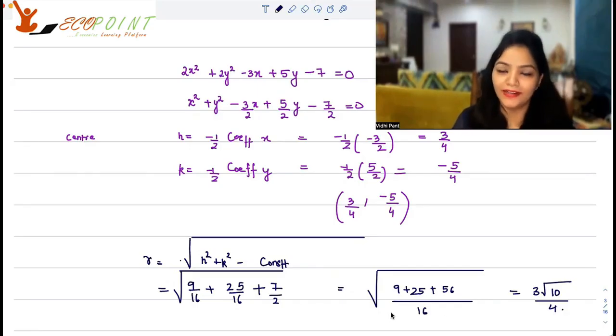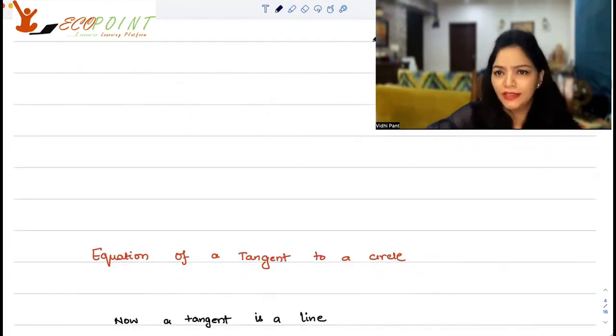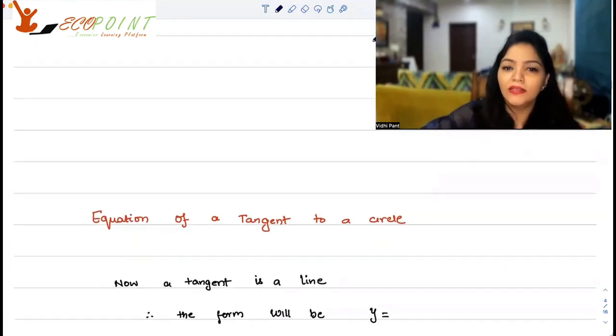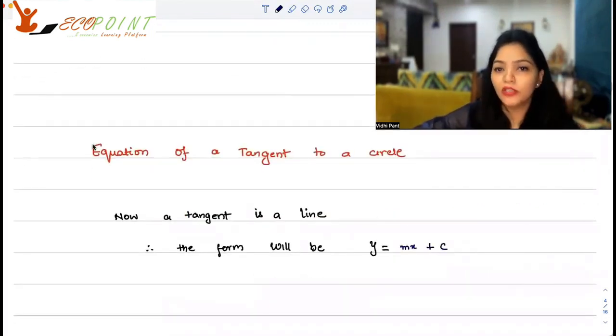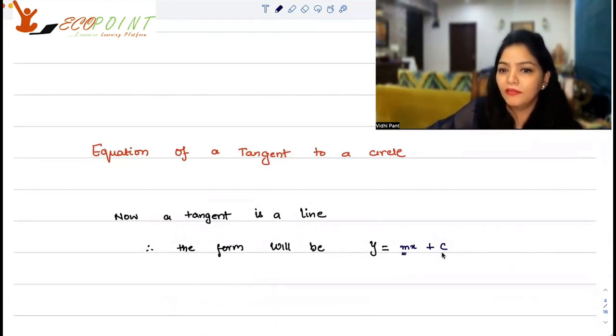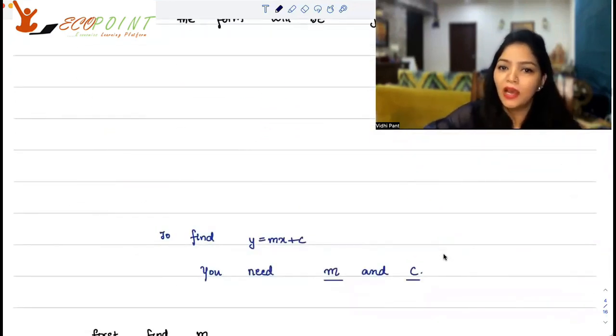That's your radius. Now, extremely important from examination point of view is equation of a tangent to a circle. Now, what is a tangent? Tangent is a line. It's a straight line, right? So what will be its form? It's going to be of the form y equals to mx plus c. If we want to find out equation of the tangent, that means I would require the value of this m and the value of this c, right? So you need m and c. How do we find it?